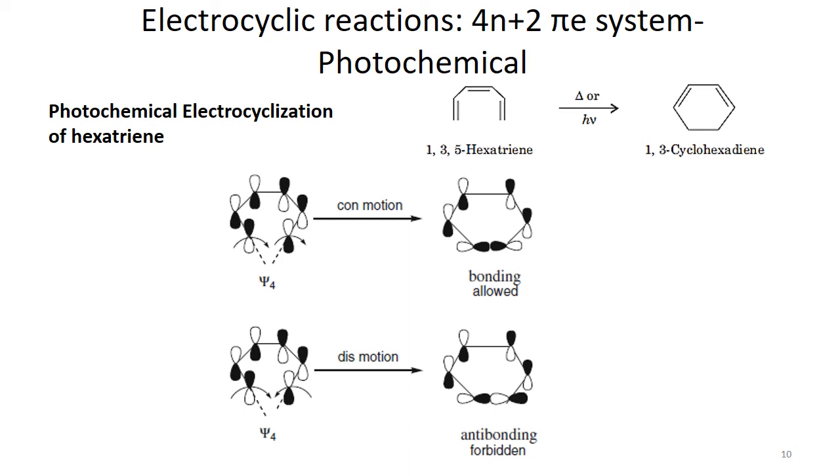Here one moves clockwise and the other anti-clockwise. In this case, there is an anti-bonding interaction, and because of this anti-bonding interaction, the disrotatory mode of motion is forbidden for the photochemical electrocyclization reaction.